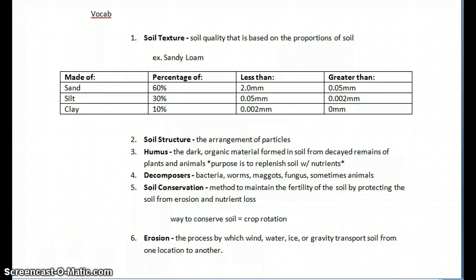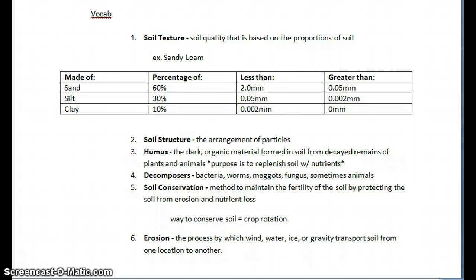Vocab. Soil texture. Soil quality that is based on the proportions of soil. Example, sandy loam, made of sand, silt, and clay. Sand is 60%, silt is 30%, clay is 10%.